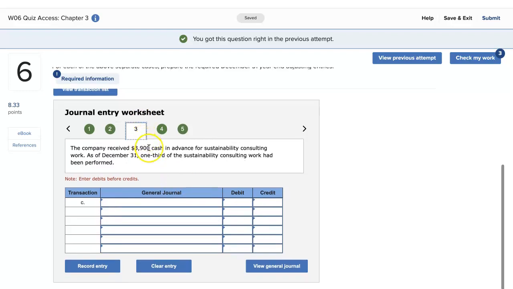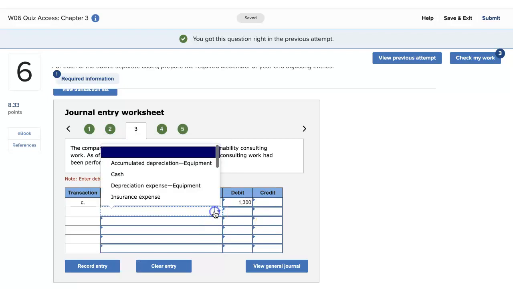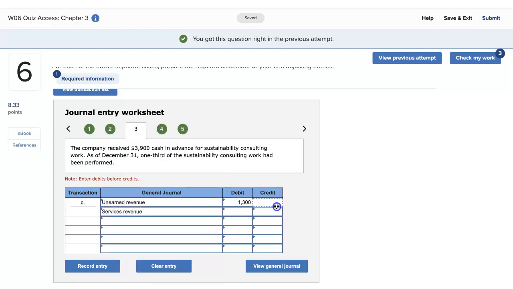Number 3, the company received 3,900 cash in advance for sustainability consulting work. As of December 31st, 1/3 of the sustainability consulting work had been performed. So we get 1/3 of this number, and we get 1,300. So we're going to debit the unearned revenue, and we're going to credit the service revenue. Just as simple as that.